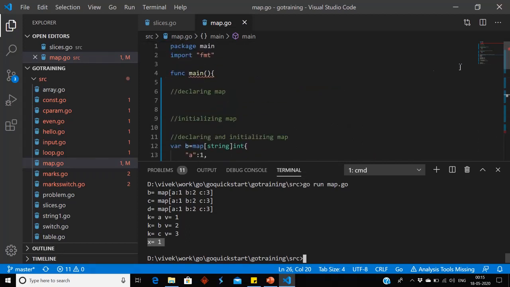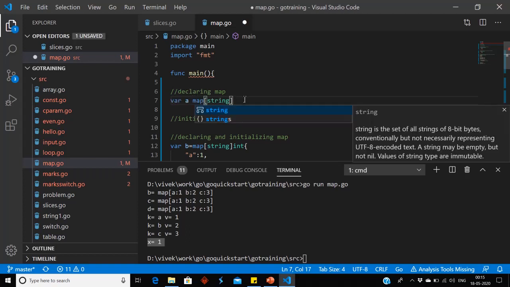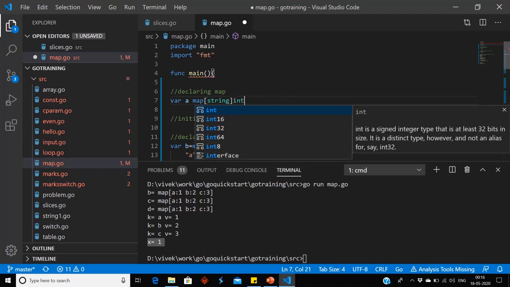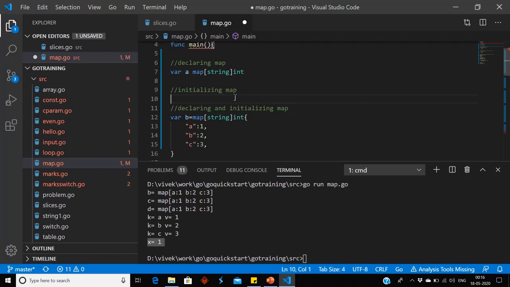Now, two more concepts. If I am declaring map where var a map string int, it is a nil map, so we cannot initialize it. If we try to initialize it, it will give error.